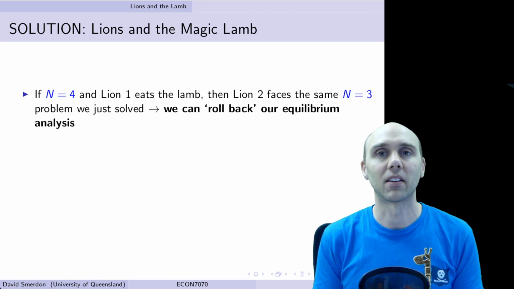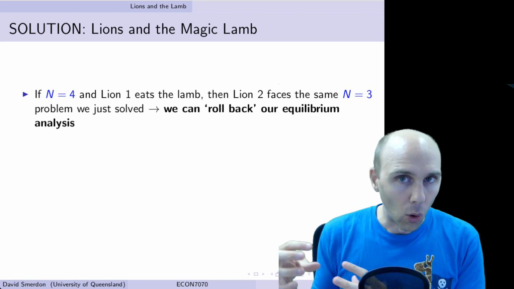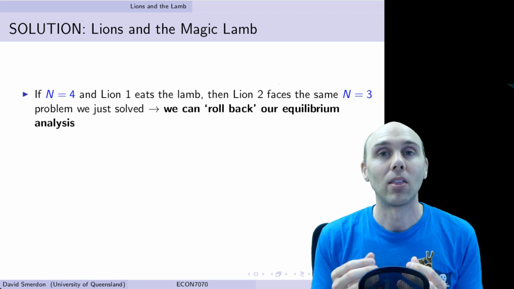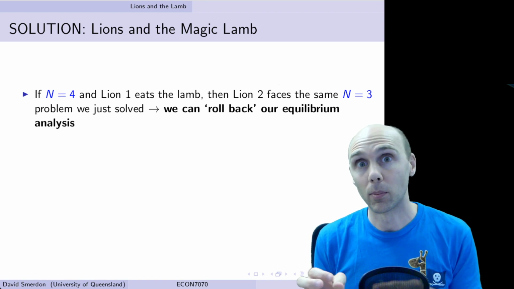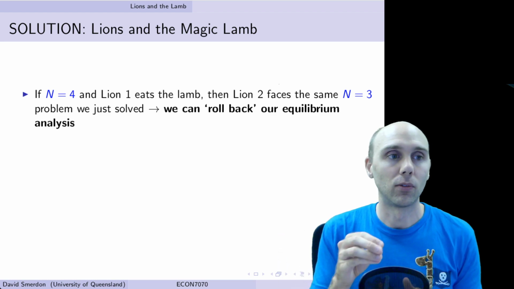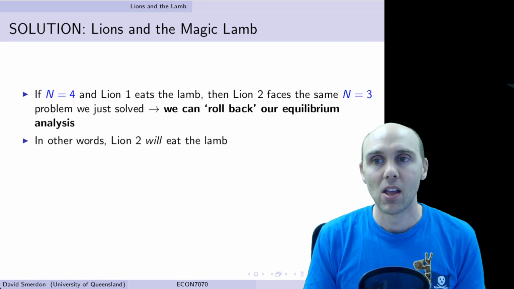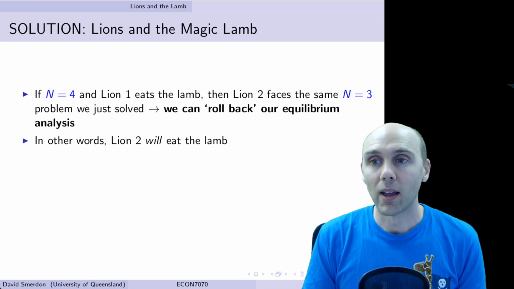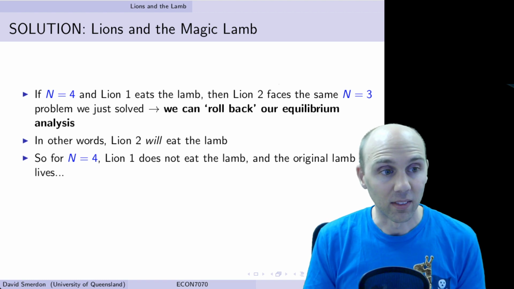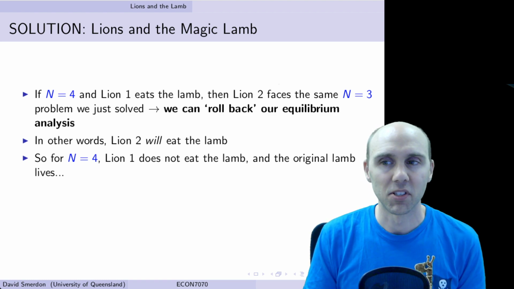So what we're doing basically in each new number for n, we're rolling back the analysis. So for n is equal to 4, we're seeing how lion 1 thinks about things as an n is equal to 3 problem. We're rolling back. So even though n can get very big, we've already solved all of the previous steps. And we've seen that sort of equilibrium analysis before. So in other words, for n is equal to 4, lion 2 will eat the lamb. So knowing this, lion 1 does not eat the lamb and the original lamb lives.